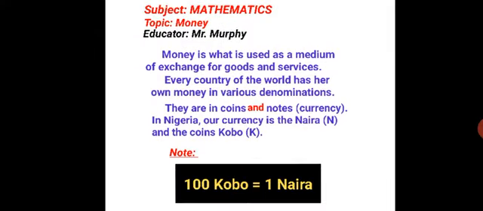What is money? Money is what is used as a medium of exchange for goods and services. What are goods? Goods are those physical things you can buy and touch. For example, if you go and get a ball, it's a good, okay? It's an example of goods because it's something you can see and touch. But then there are services.